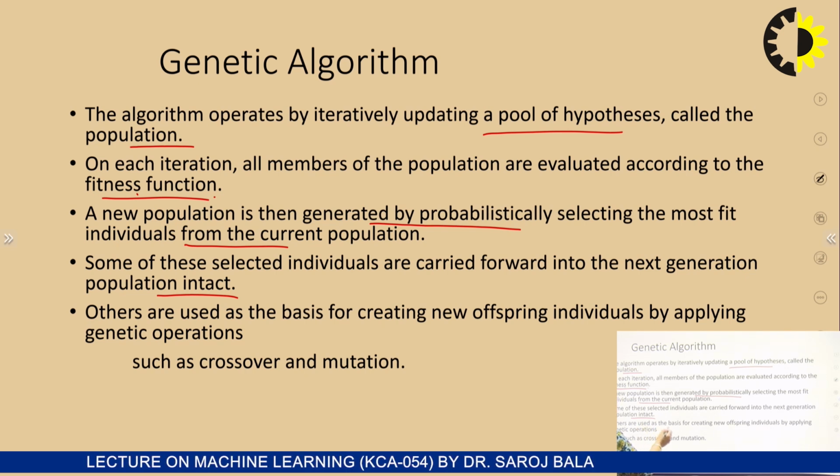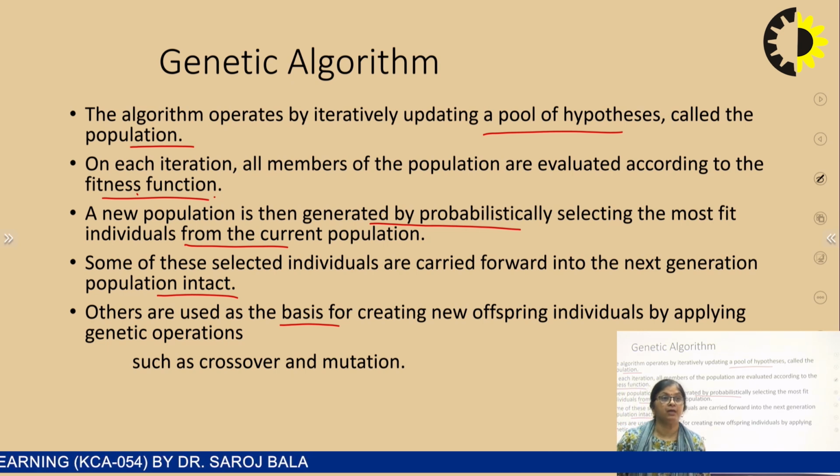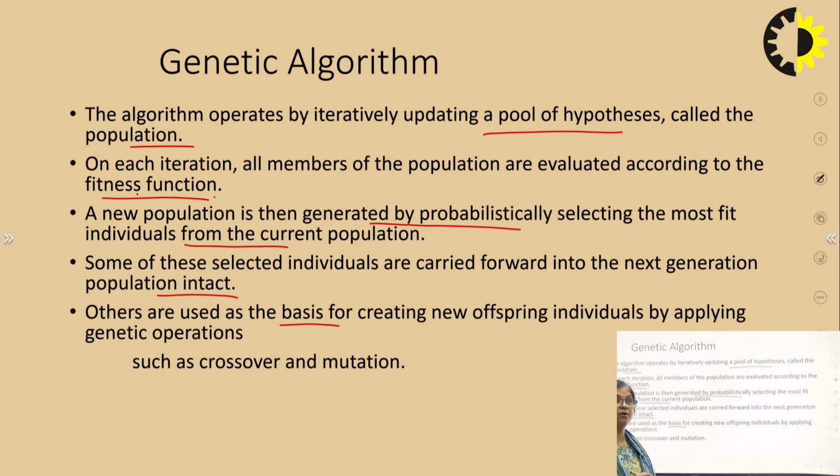forward. Others are used as the basis for creating new offspring. Those which are good enough are carried forward to the next generation, and others are used as a basis for creating new offspring. It means the ones which have low fitness will be generating the new individuals. So, those will be forming the basis for creating new offspring, individuals, by applying the genetic operations. The genetic operations are crossover and mutation, that we will discuss after the concept.